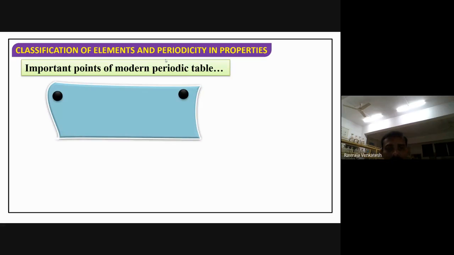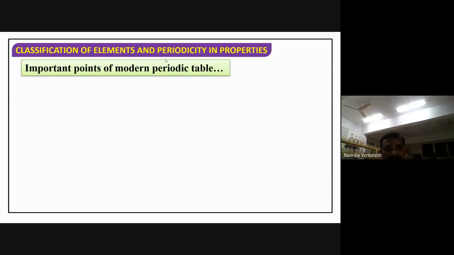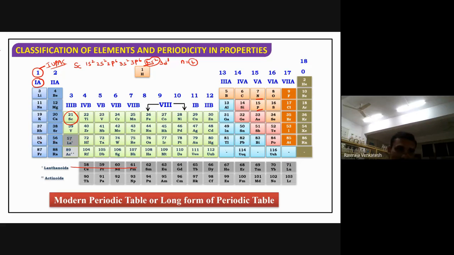Some important points of the modern periodic table. First period contains how many elements? Let me see the periodic table again. Hydrogen belongs to the first period and helium belongs to the first period. So in total there are 2 elements. That is the reason it's called the shortest period.